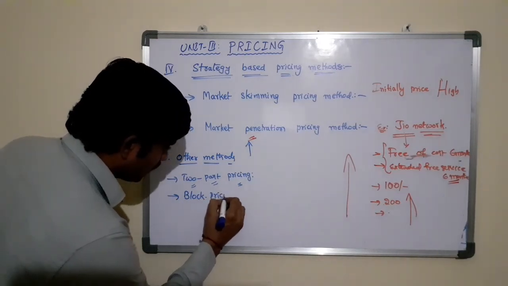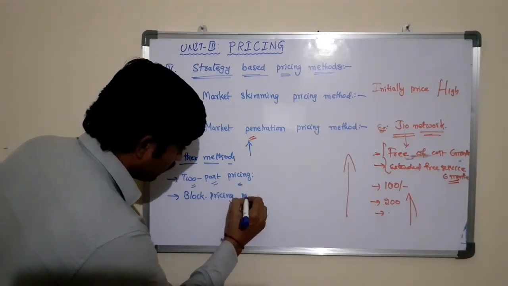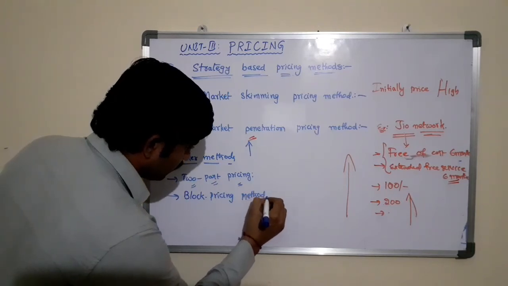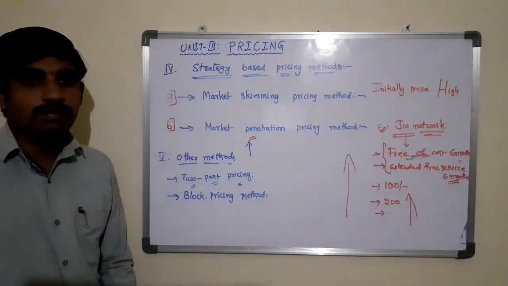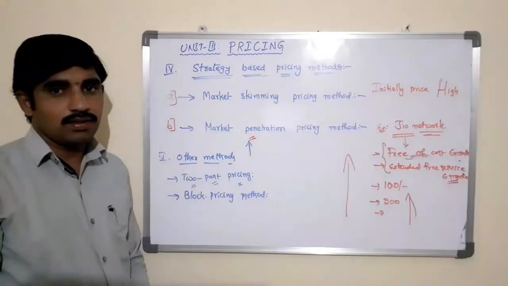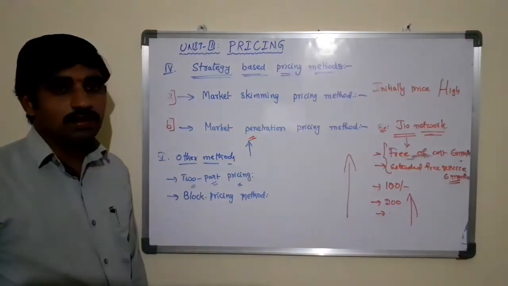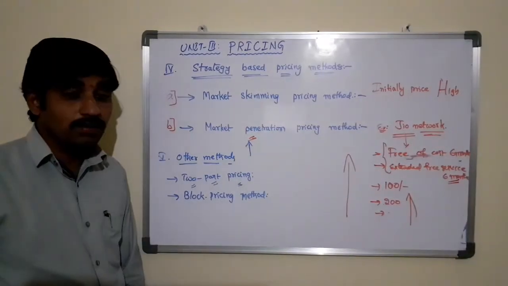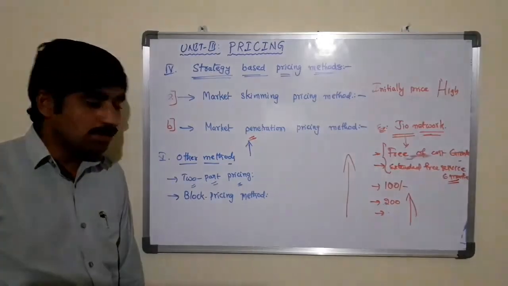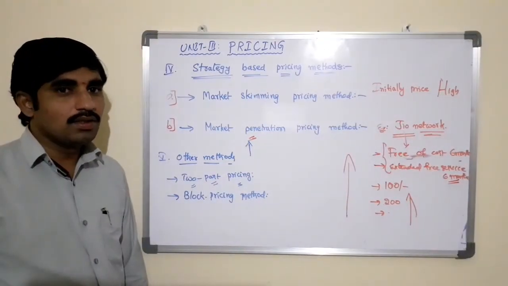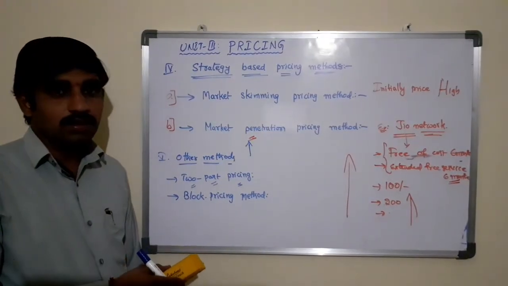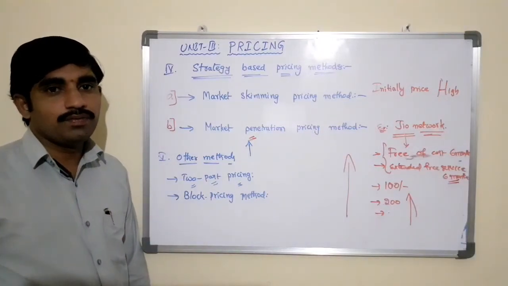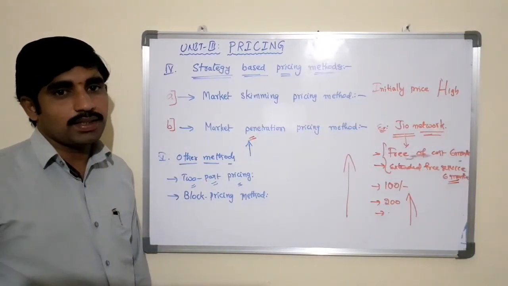Block pricing method. According to this method, it is another pricing strategy. In the block pricing method, the price of the product will be fixed for a single pack.